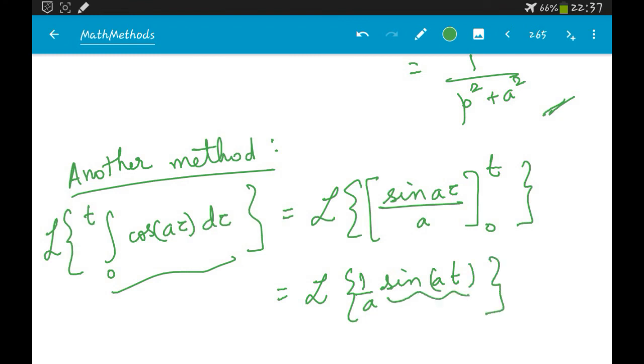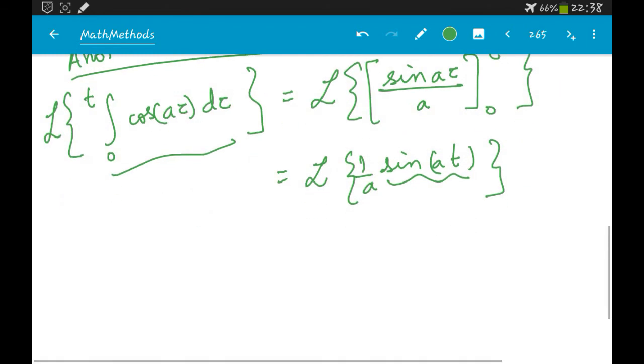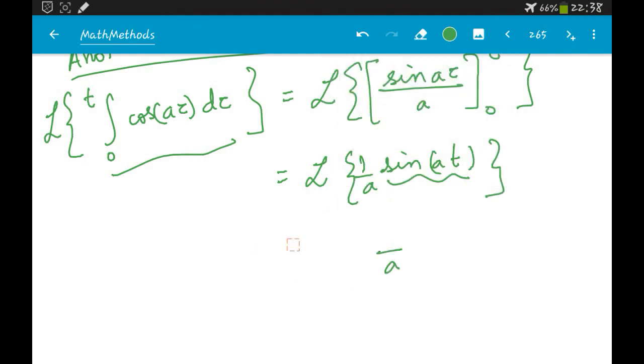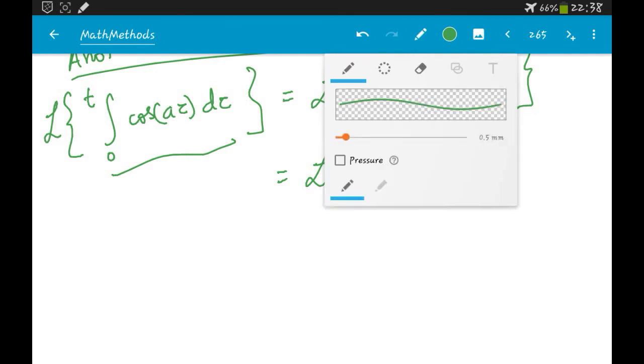Now for sin at we know the formula. I think it is given in the book, but you can also derive it using the definition of Laplace transform. So this will be L of 1 by a sin at.